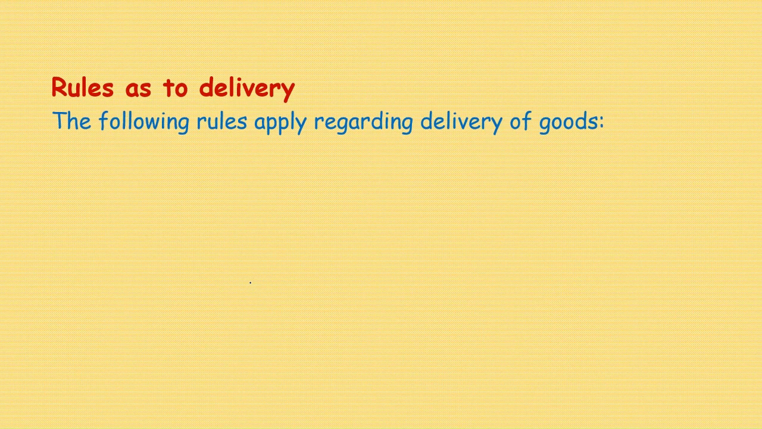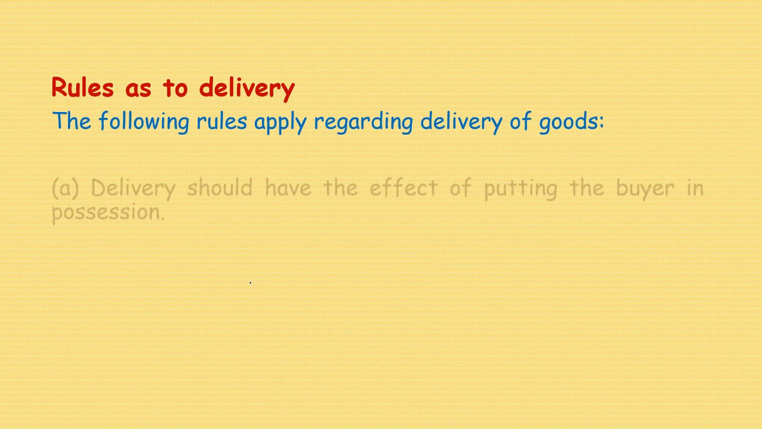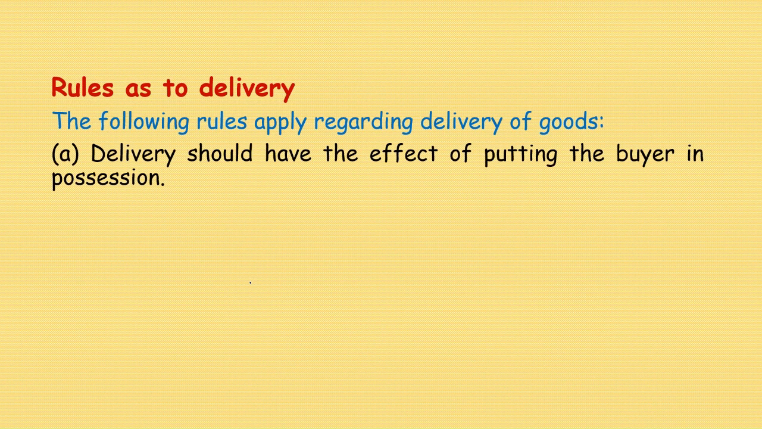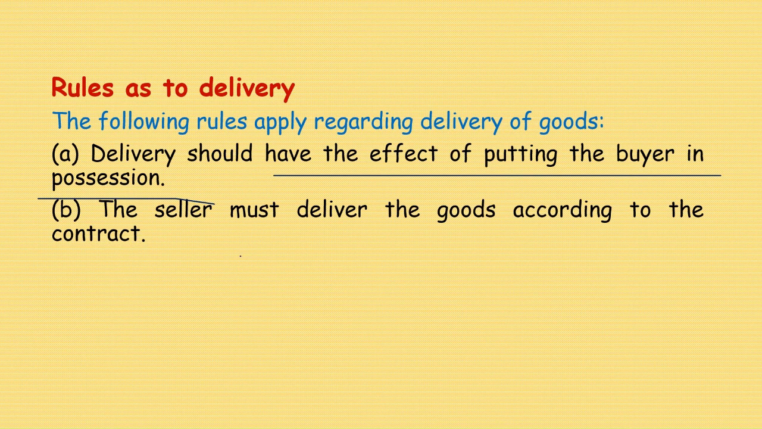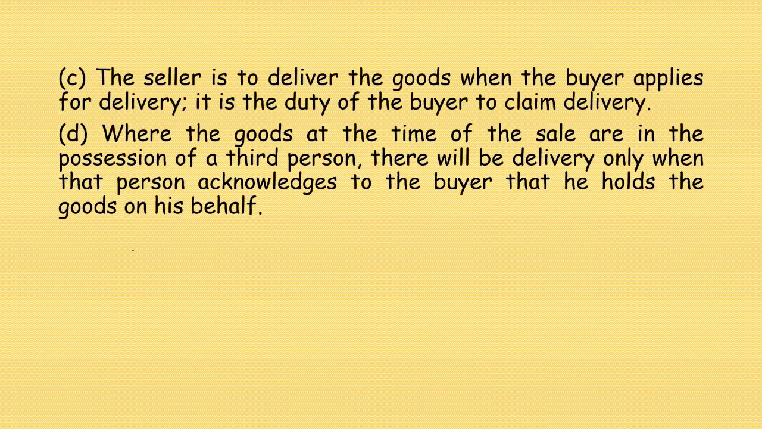Rules as to delivery: the following rules apply regarding delivery of goods. Delivery should have the effect of putting the buyer in possession. Yes, very important it is. What is the purpose? Otherwise there is no purpose of delivering the goods. The seller must deliver the goods according to the contract. That is what we have seen earlier also. He is bound to give it as per the terms of the contract.